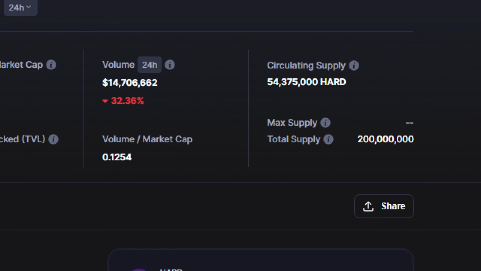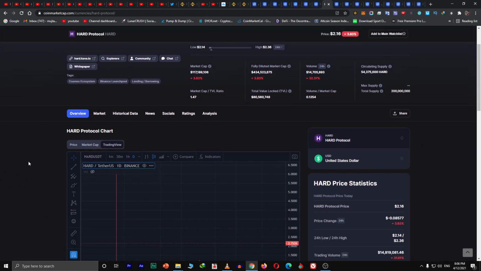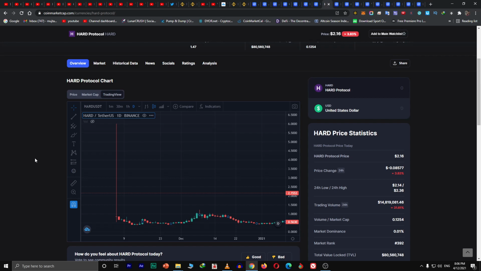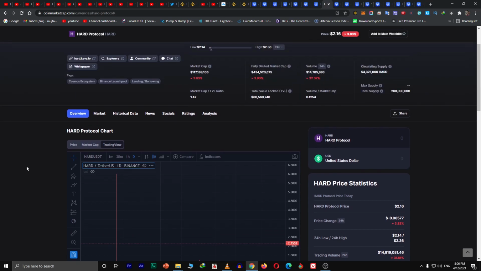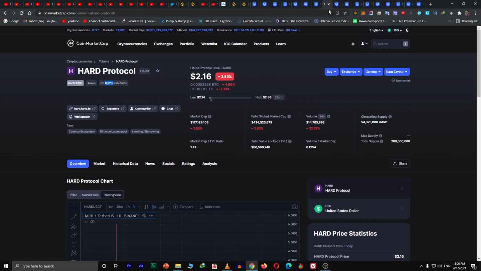Look at the supply, 200 million, the more supply and the more people. Let me tell you something: by the demand and supply rule, if there is more demand, the price is up. If there is more supply, the price is less. That's the rule. I'm just comparing all these tokens.